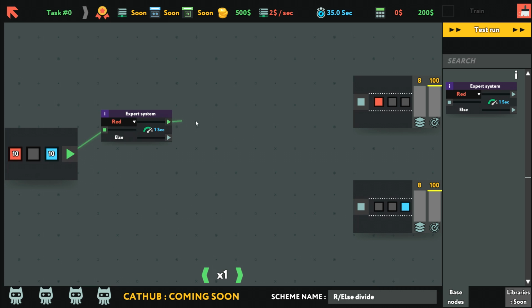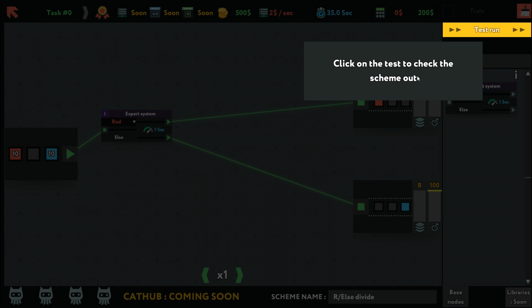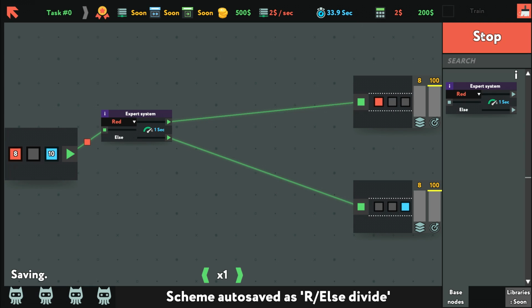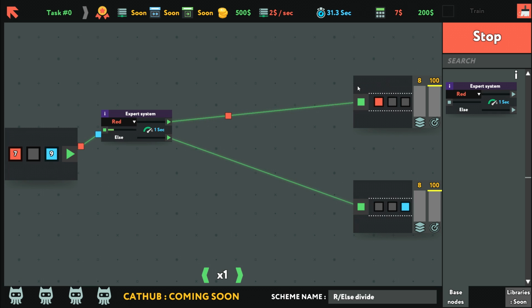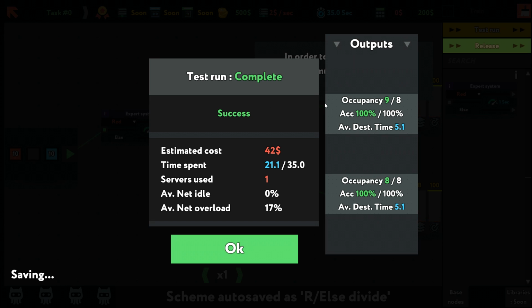Yes? No. Should I just link these up to these guys? Click on the test to check the scheme out. Test run. Interesting. I don't know what these things mean yet, though. This one says red. So this says red. It's spewing out things. I'm guessing it must be checking to see if it's red, and if it's red, it goes out. The top one is being yes, and the bottom one being no. I think that's supposed to be what comes out here is that it's asking if it's red where the top thing is yes and the bottom thing is no, and that's how it's kicking the two out.